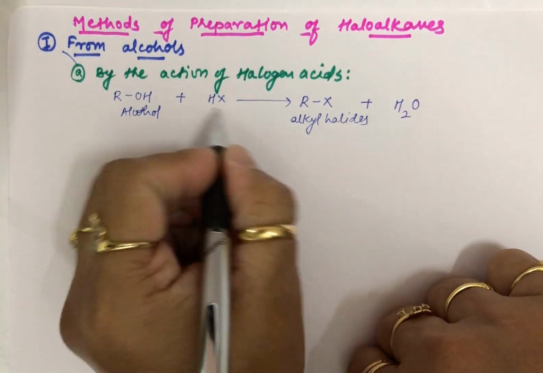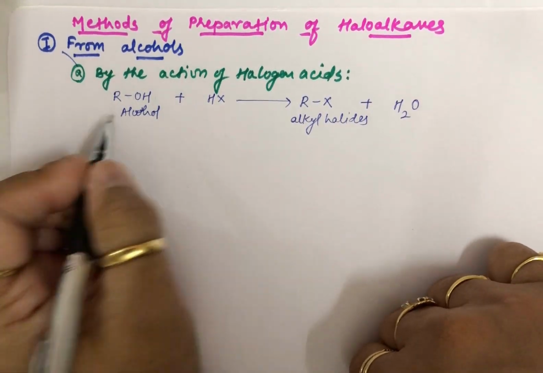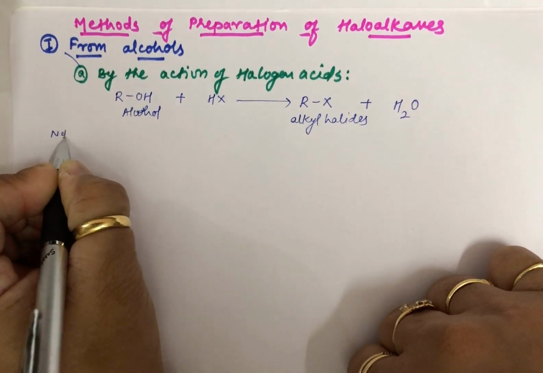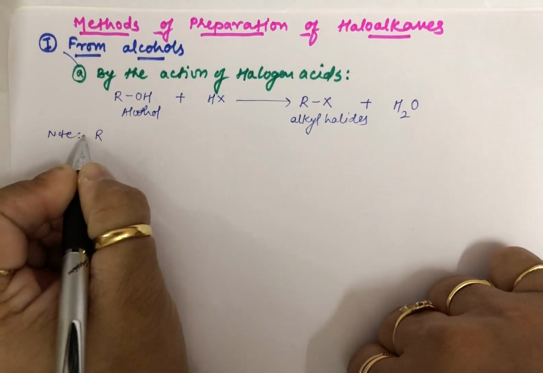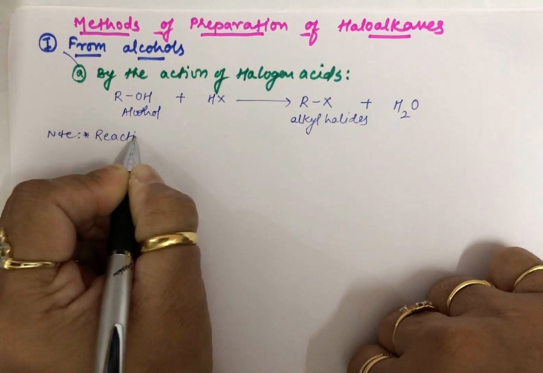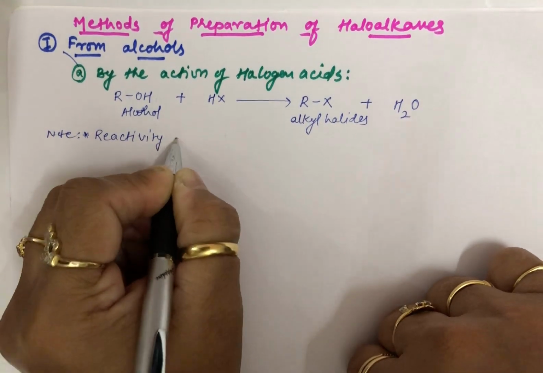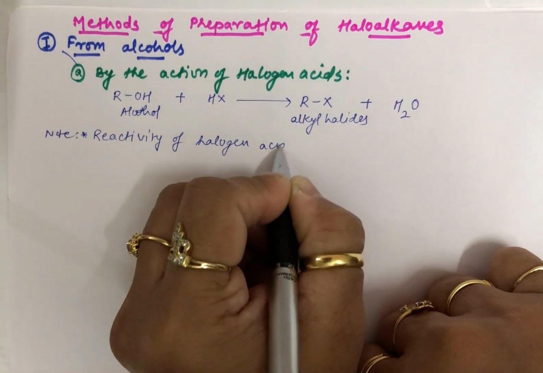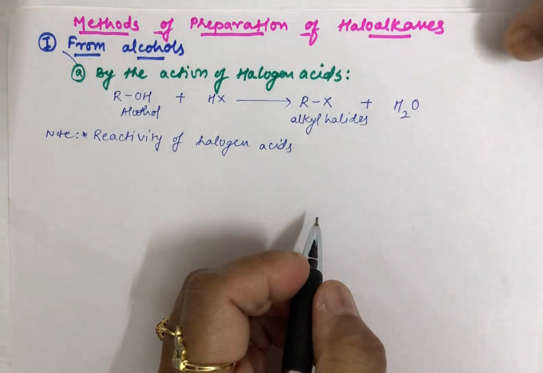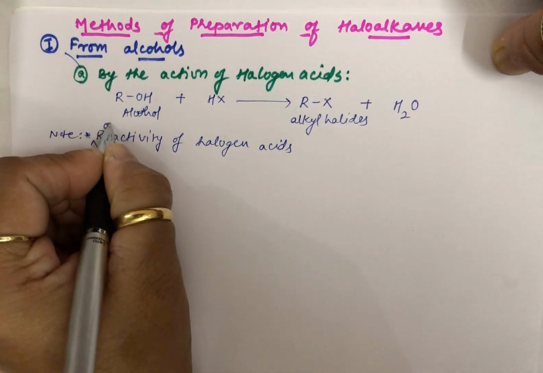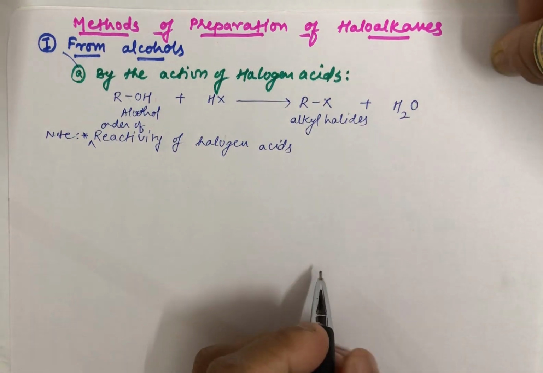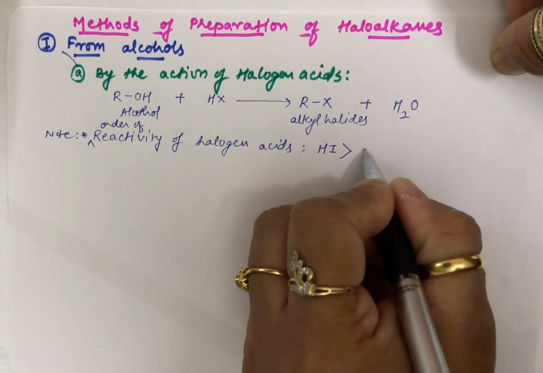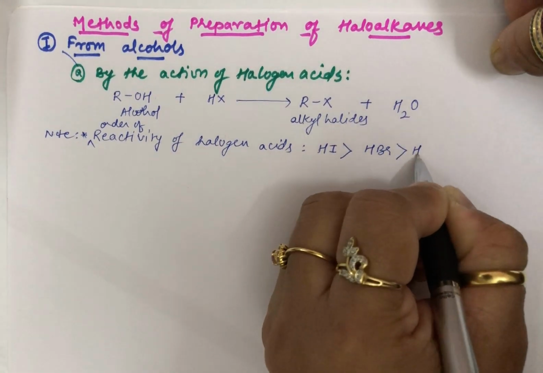Now in this, these are halogen acids, and these are alcohols. Let me discuss the reactivity of both of these. You need to make a note of this particular thing, students, and that note is about the reactivity of halogen acids. Let me write: the order of reactivity of halogen acid will be HI the most reactive, and then HBr, and then HCl.